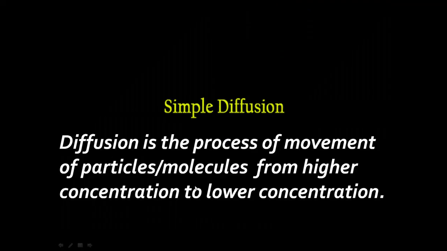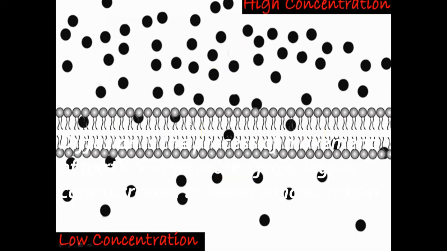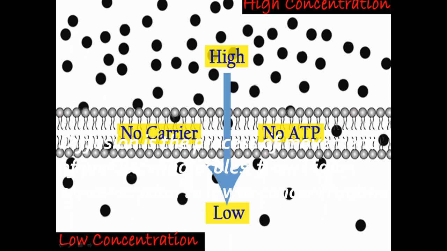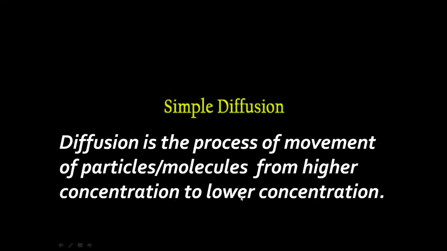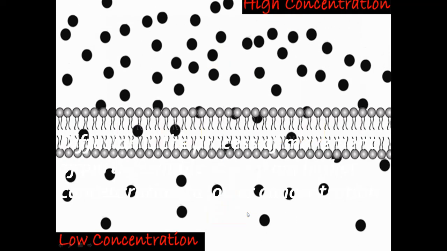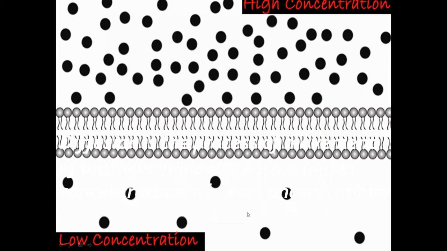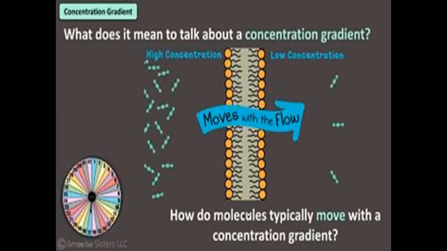And here the cell membrane is acting like a selectively permeable membrane, and the molecules are moving in through this selectively permeable membrane or cell membrane. So these are the two important processes through which molecules go in and out of the cell. Here again, one more picture you can see.